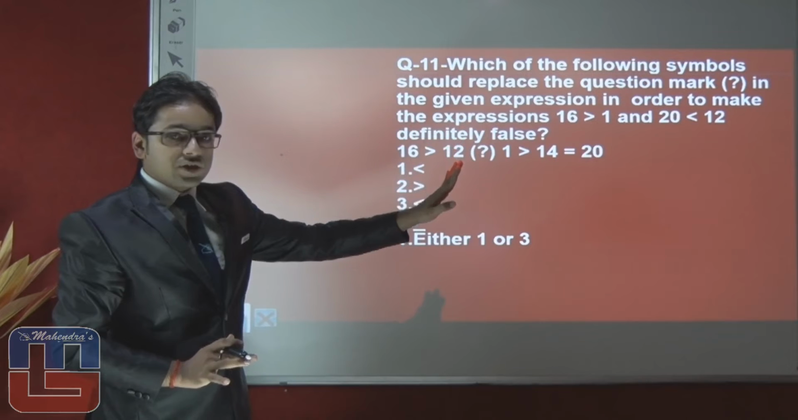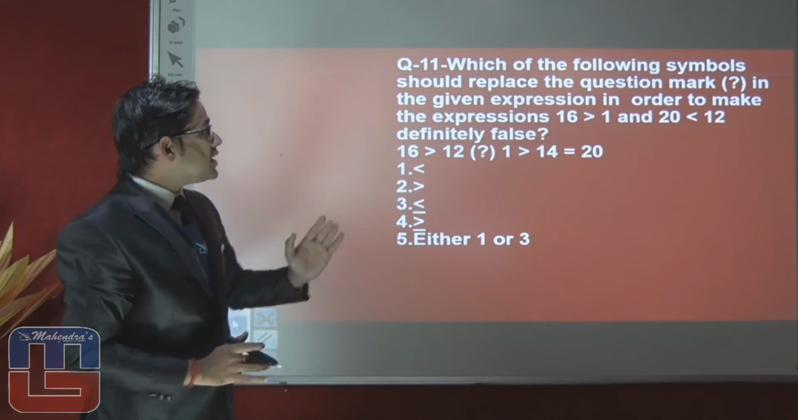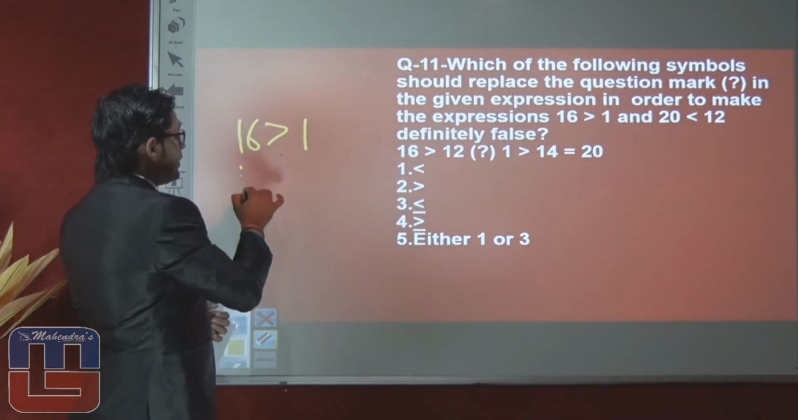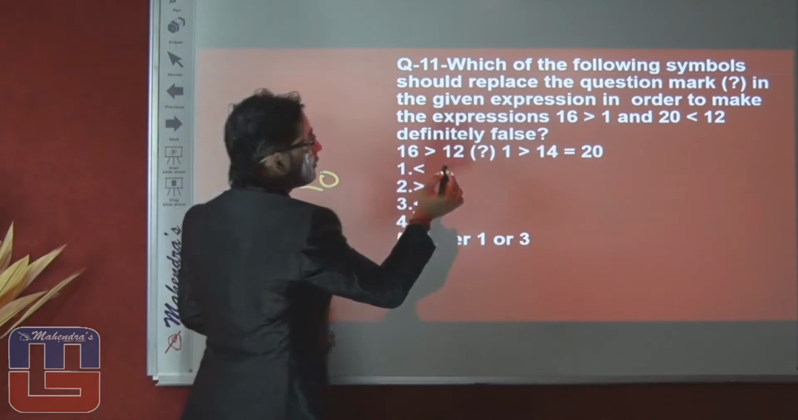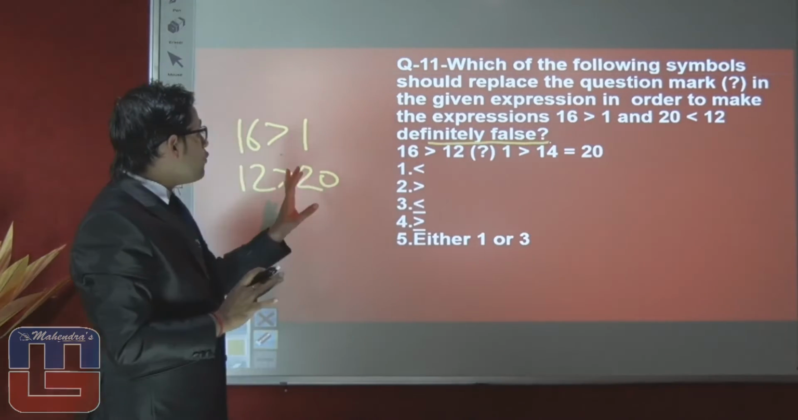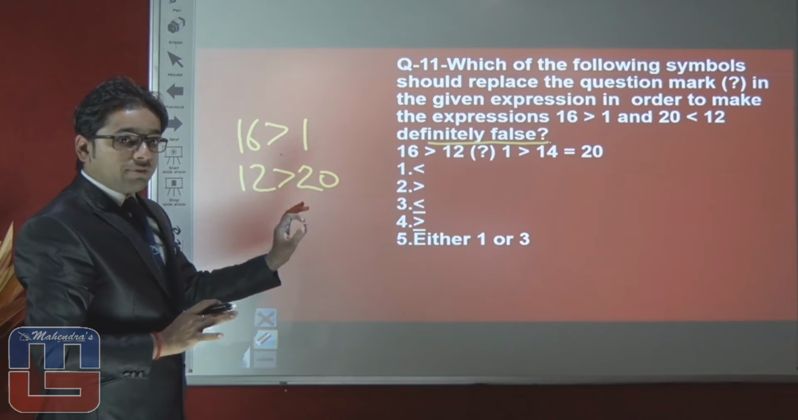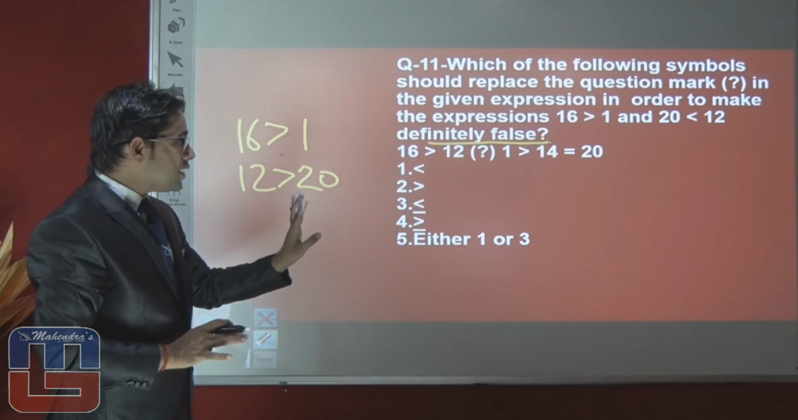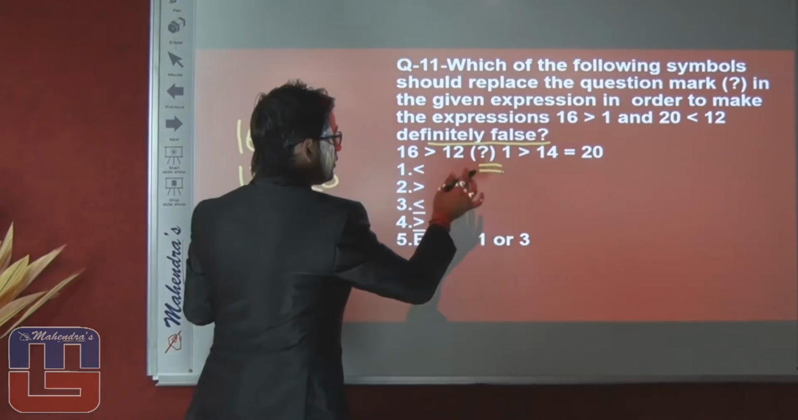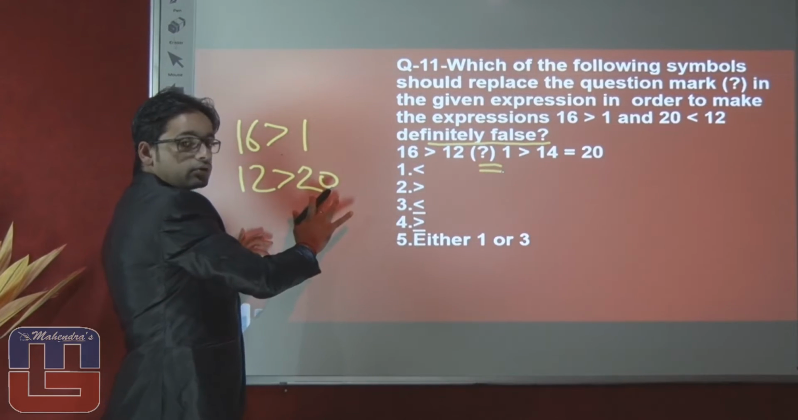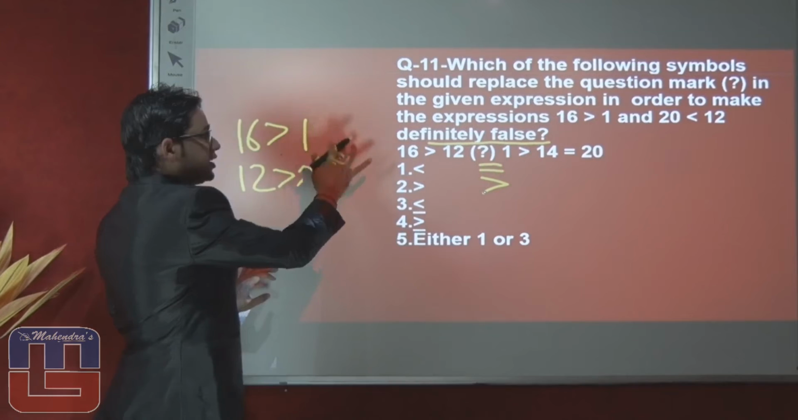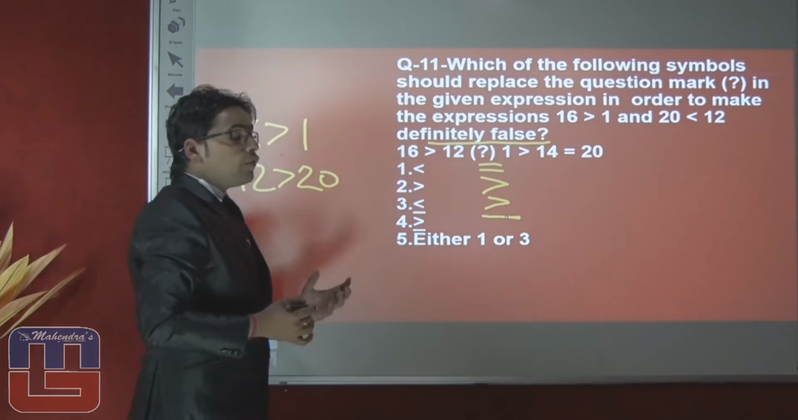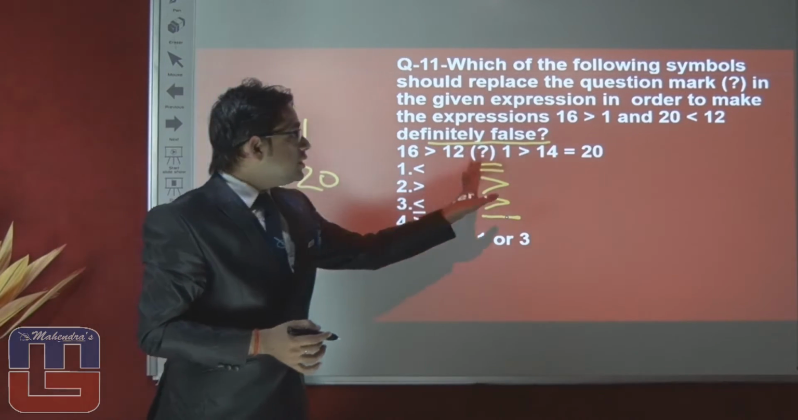In the given expression, in order to make the expression 16 is greater than 1 and 12 is greater than 20, 12 is greater than 20 is definitely false. We have to make this information false. If we put equal here, then this condition will be true and this condition will also be true. If we put greater here, then both conditions are true. If we put greater equal here, then all the conditions are true. Now we have to opt except these 3 options.